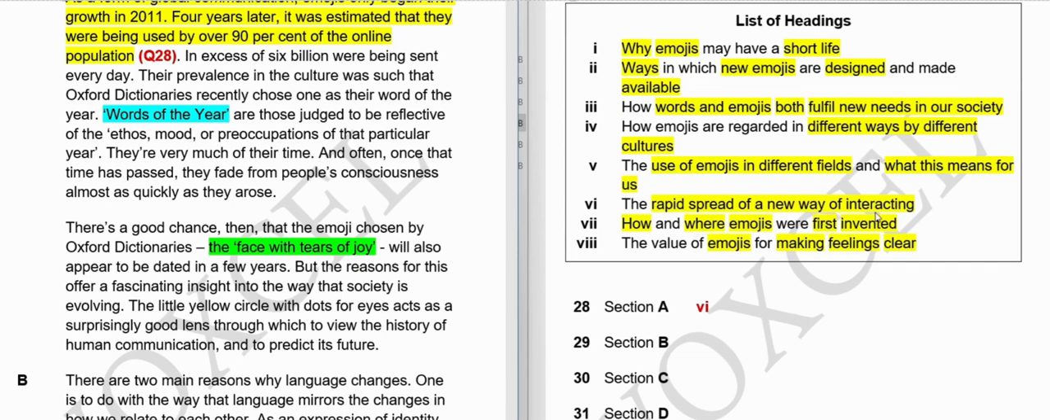First invented, there is no mention about that, and there is no mention of emojis making feelings clear. There is the face with tears of joy, but it is not used to tell the value of this particular emoji to make our feelings clear to the person we are talking with or chatting with. So that's why 6 is the best option suitable for this particular section. I hope it is clear.